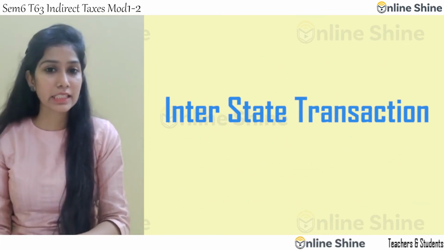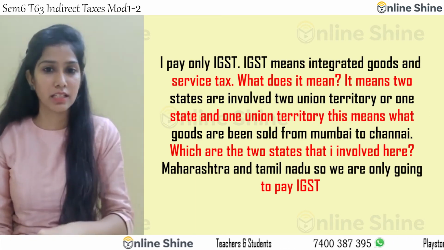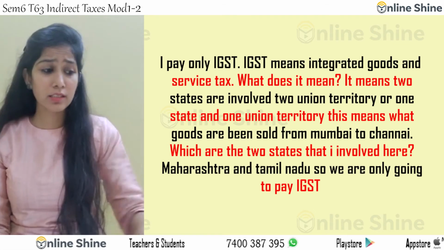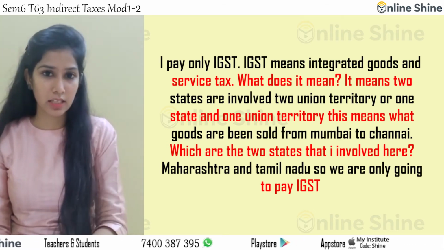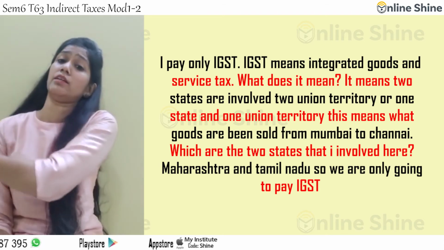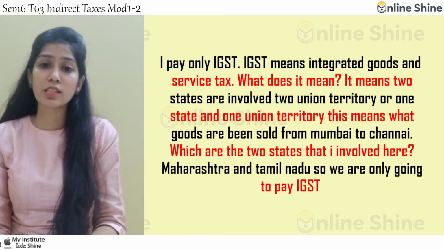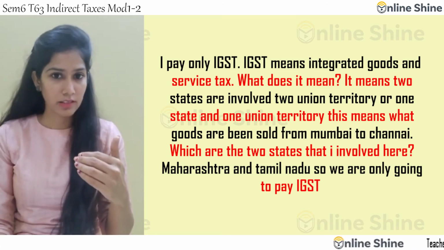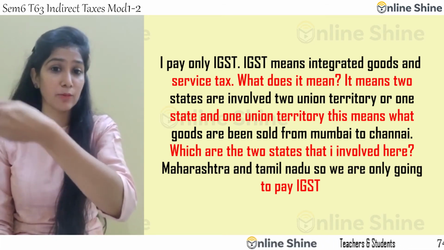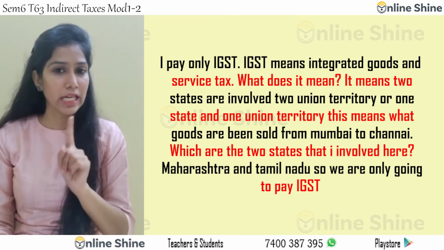Now when I say interstate transaction, what do I pay? I pay only IGST. IGST means Integrated Goods and Service Tax. What does it mean? It means two states are involved. Okay. Or two union territories, or one state and one union territory. This means what? Goods are being sold from Mumbai to Chennai. Which are the two states which are involved here? Maharashtra, right? And the second one, when I say Chennai, it's Tamil Nadu. So what are we going to pay? We are going to pay only and only IGST.